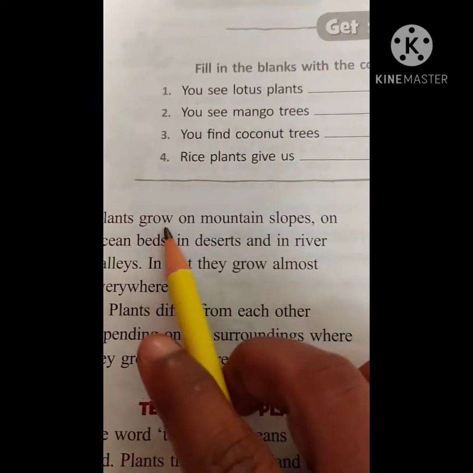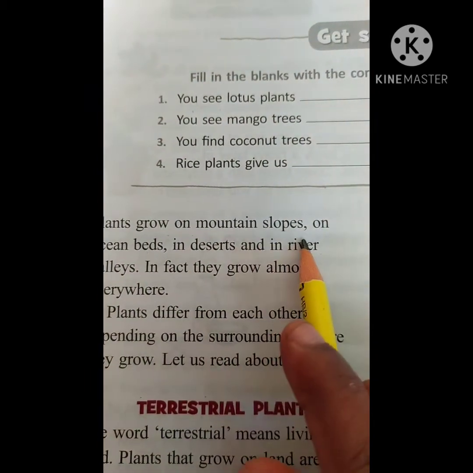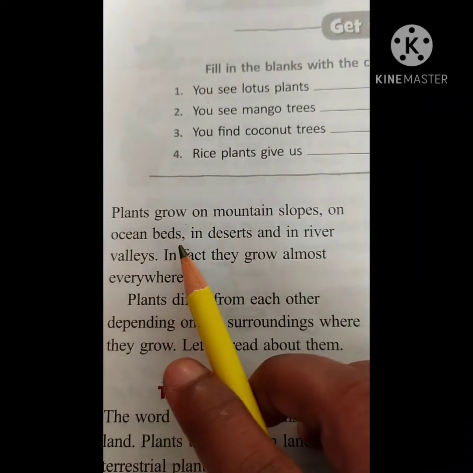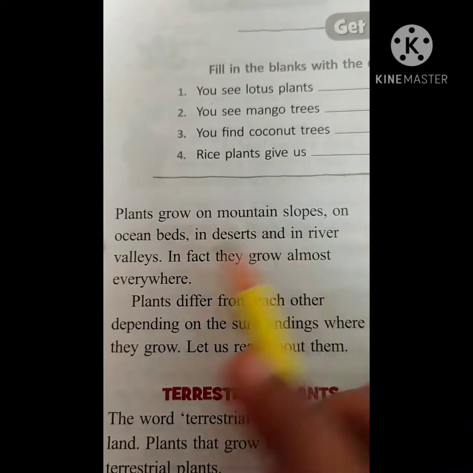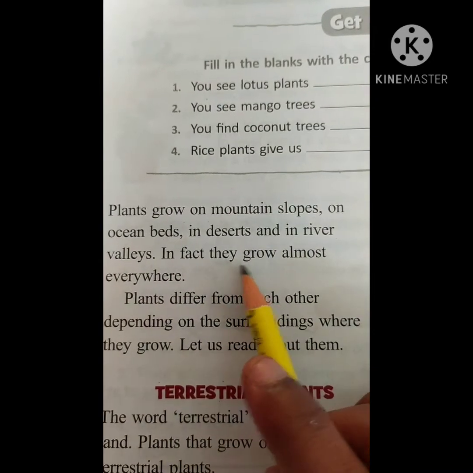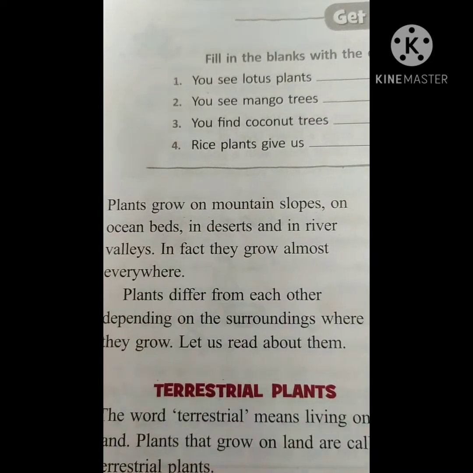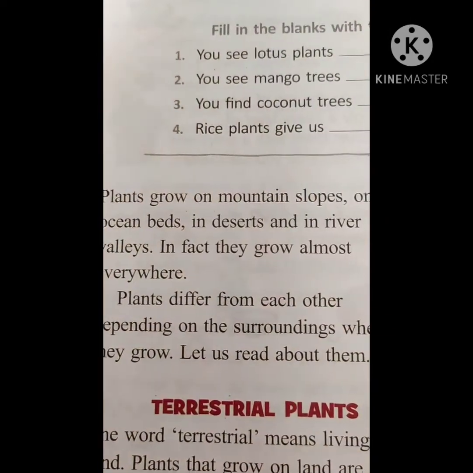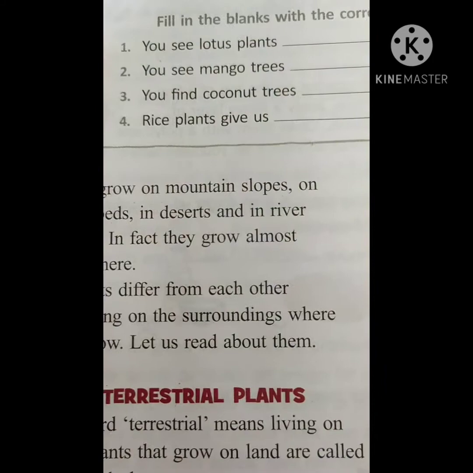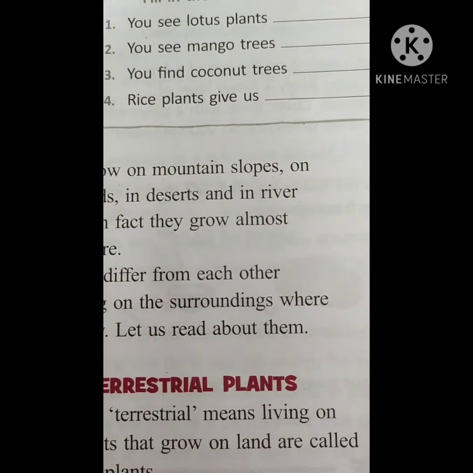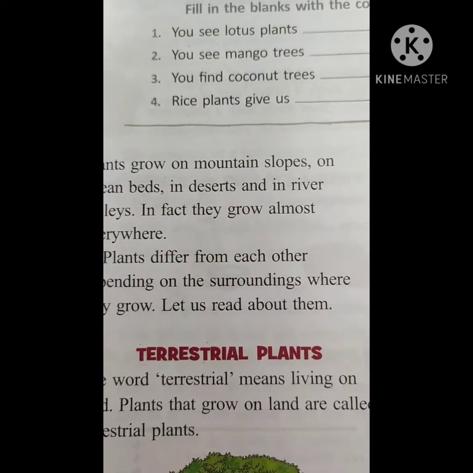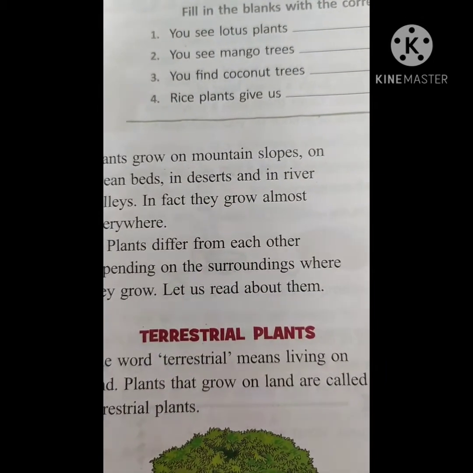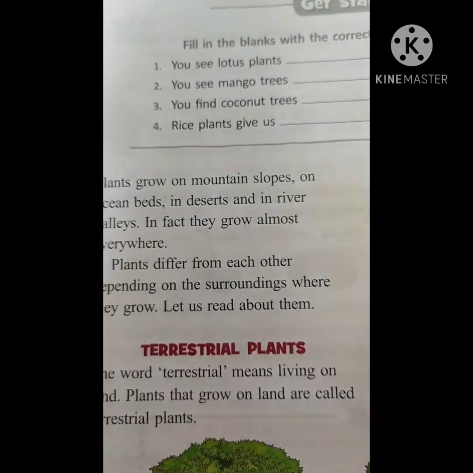Plants grow on mountain slopes, on ocean beds, in deserts and in river valleys. In fact, they grow almost everywhere. So I told you in the video also that plants are everywhere. If you see the grass, the water, the land, everywhere, in the deserts, in the ocean beds, in the river valleys, in the mountain hills, you will find the plants everywhere.